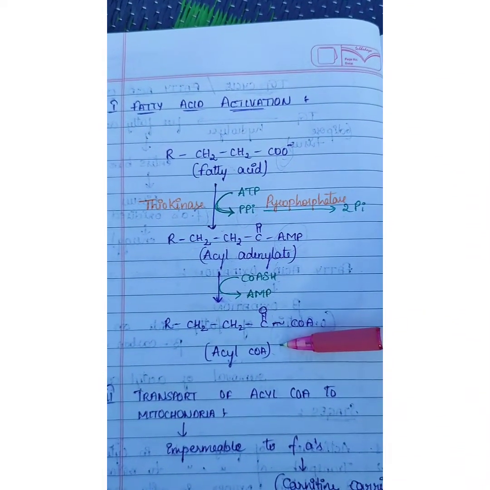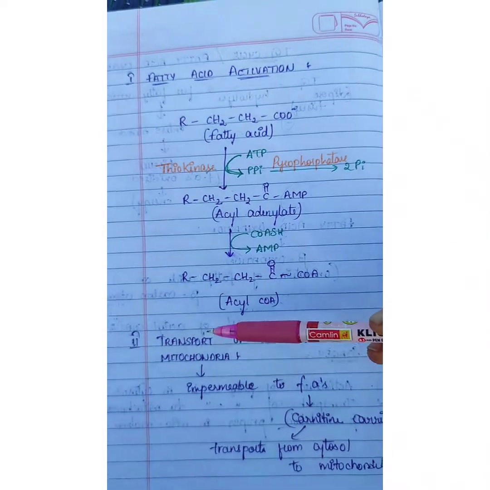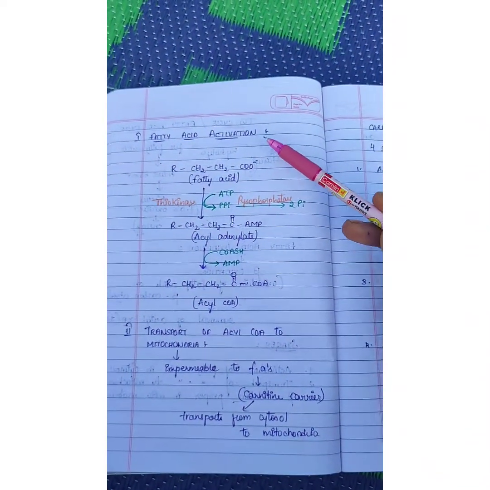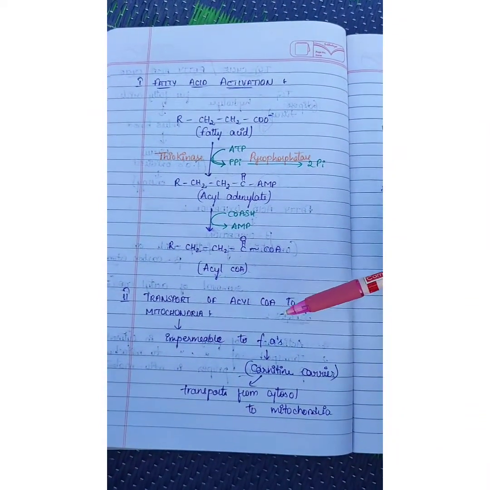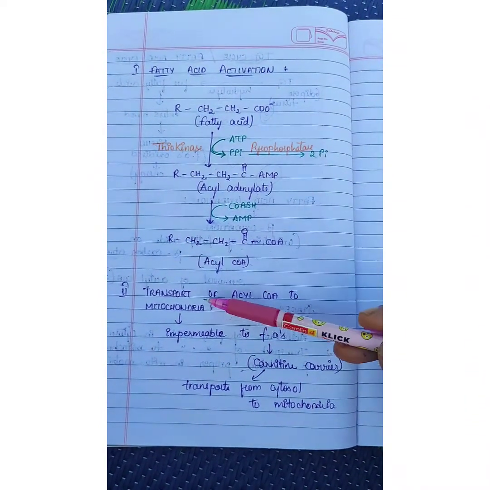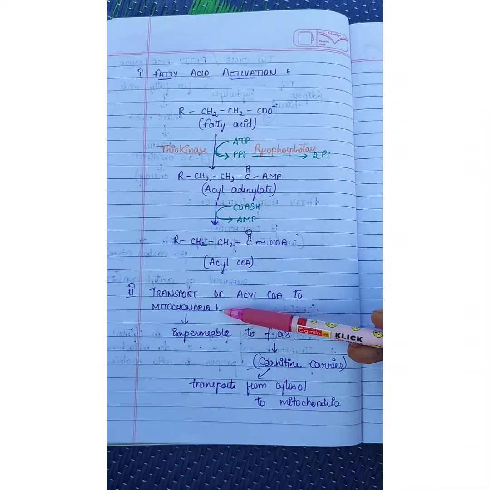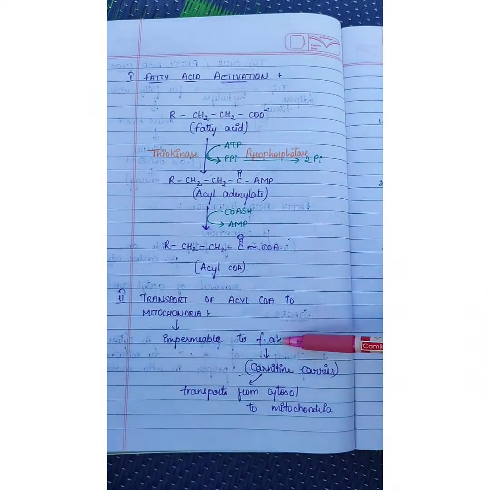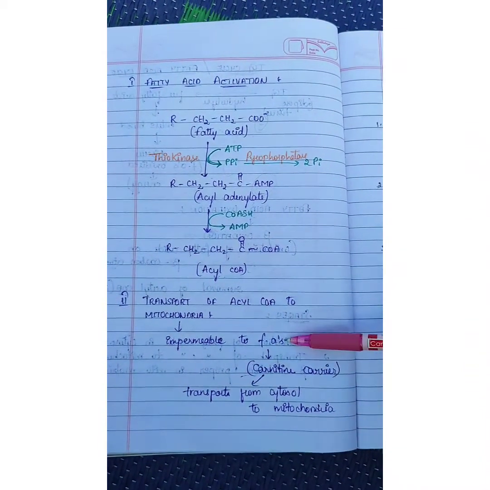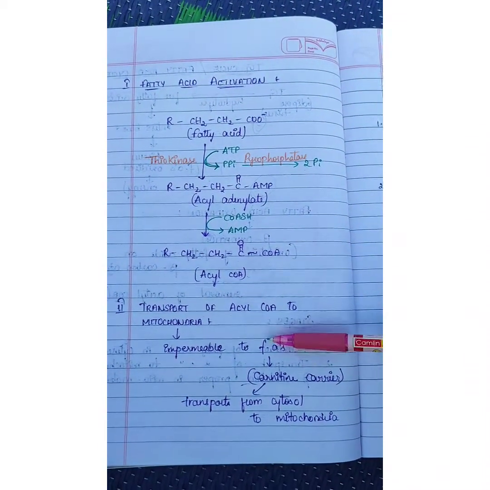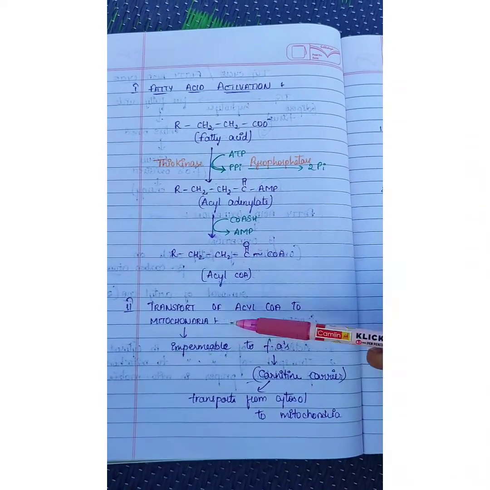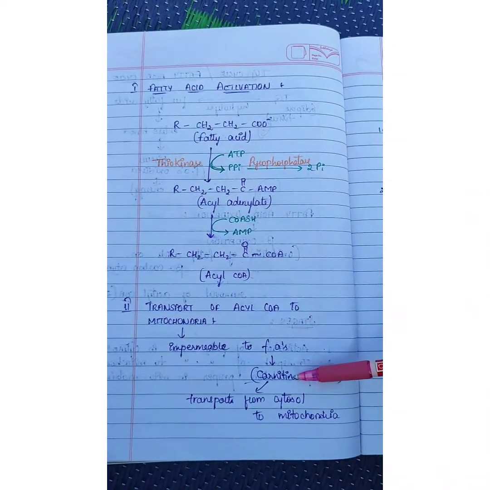This acyl-CoA in the second step is transported to mitochondria. The acyl-CoA formed in the first step is transported to mitochondria. Actually, the mitochondrial membrane is impermeable to fatty acids. It cannot take up fatty acids inside. So to enter into the mitochondrial matrix, the fatty acid takes the help of carnitine.